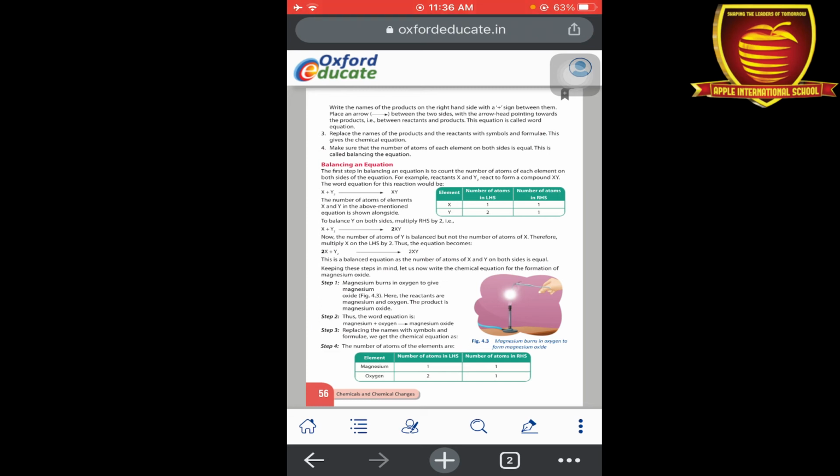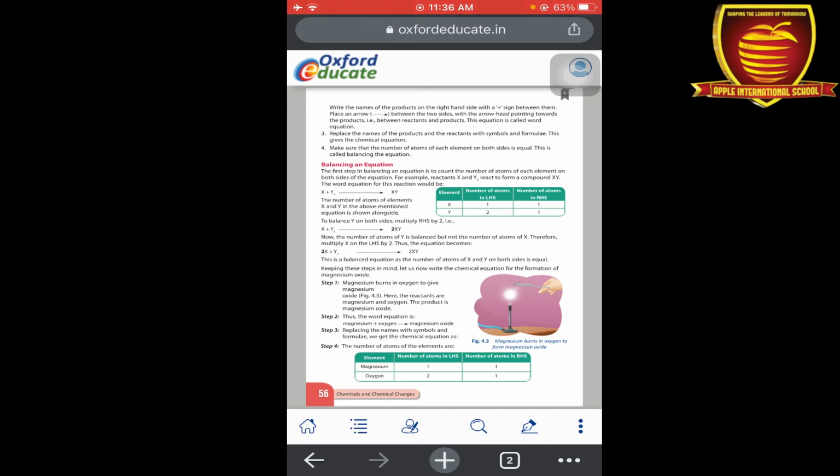Now we discuss one more example of balancing an equation. So step 1, magnesium burns in oxygen to give magnesium oxide. ओके, मीन्स यहाँ पे दो एलिमेंट्स कंबाइन हुए हैं, मैग्नीशियम और ऑक्सीजन. सो द मैग्नीशियम प्लस ऑक्सीजन गिव राइज टू अ मैग्नीशियम ऑक्साइड. So magnesium plus oxygen is a reactant, whereas magnesium oxide is the product.